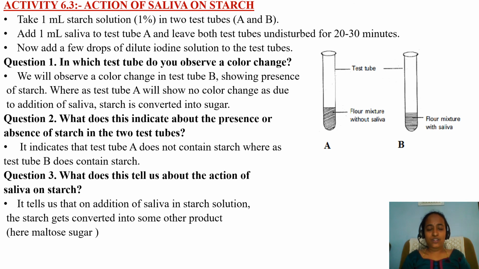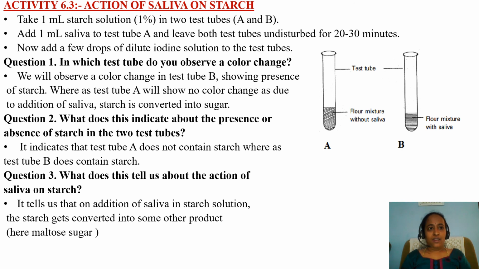Let us see now. What is the first question? In which test tube do you observe color change? Definitely, you can say we will observe a color change in test tube B. Why? Because there is only starch. Here the starch source is flour. You can take any flour, say for example maida. As the flour or starch is undisturbed and there is no enzyme in it, there is no change in the starch. That is why when it reacts with iodine, it gives blue color.